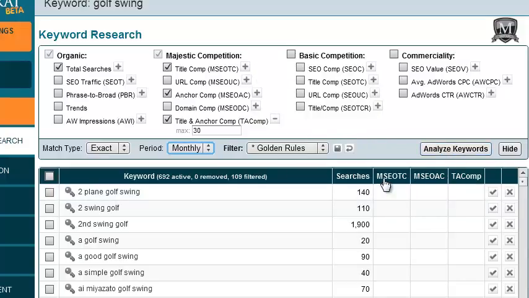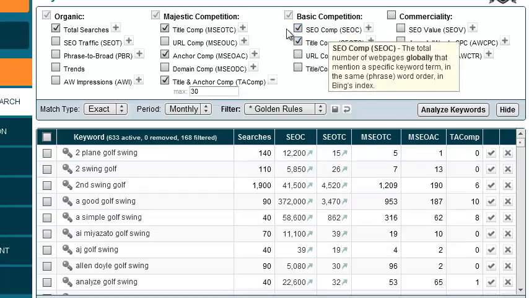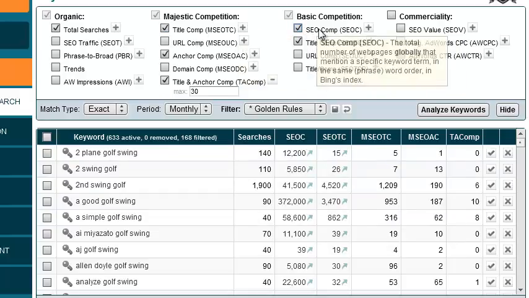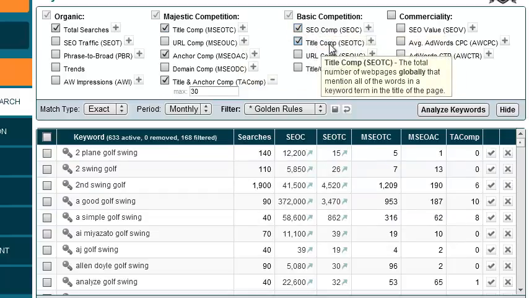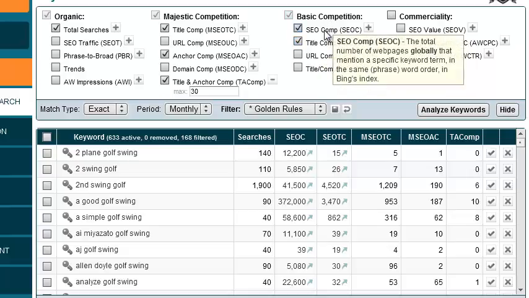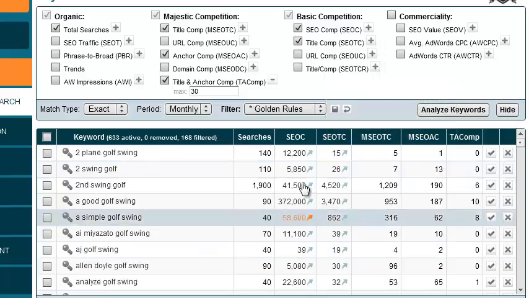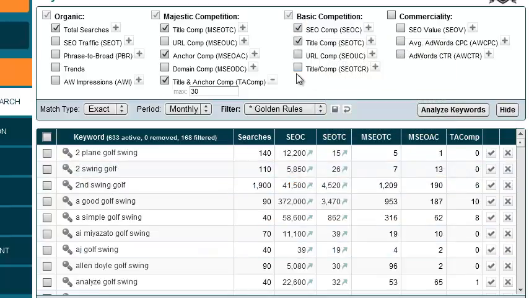And then we need to analyze the keywords. So basically it will fill in those columns for us. That'll take a minute, so I'll pause the video again. Okay, so Market Samurai finished returning me the results. Two that I did forget to check off here were the SEO competition and the title tag competition. And these actually come from Bing. So those, you do want to do those as well. In the past, they didn't really work, but they do seem to be working now. So I checked off those as well.